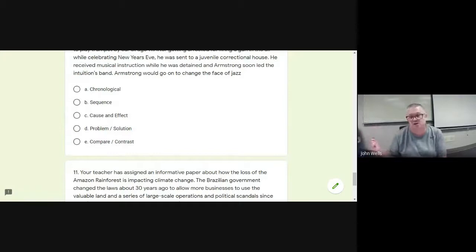For instance, remember, chronological is time, beginning to end, right? It's in order as it would happen. Sequence is in order of step by step by step, and instructions, directions, things like that. Cause and effect, how are things connected? If this happens, what will be the outcome? Or this is what I see, how did we get there? Problem solution, here's a problem, here's a solution. Will it make a difference? And then compare and contrast, showing how things are similar and how they're different.